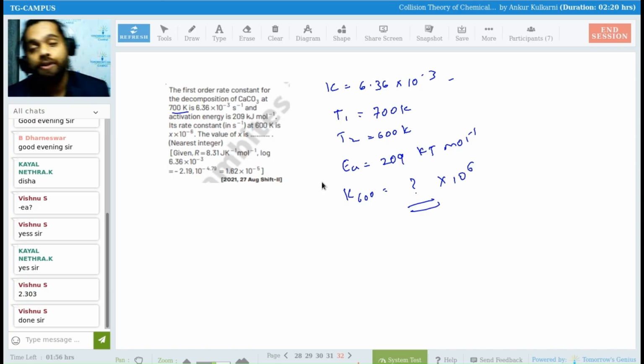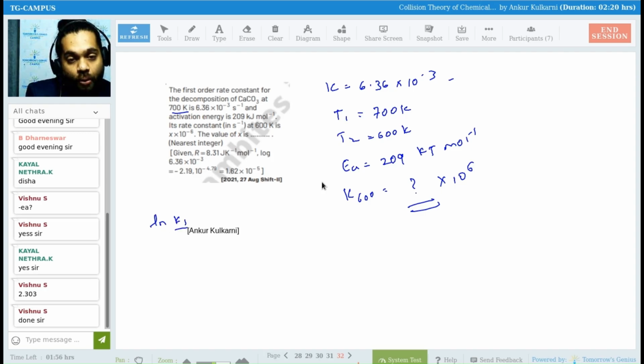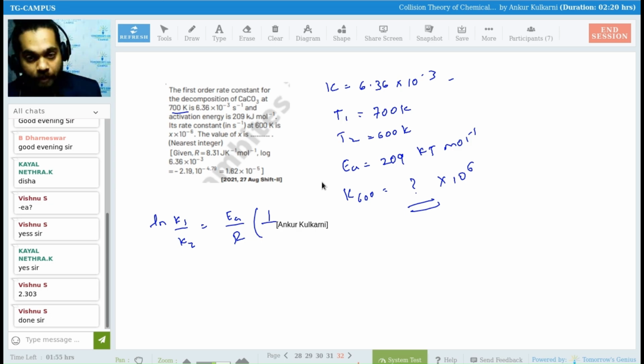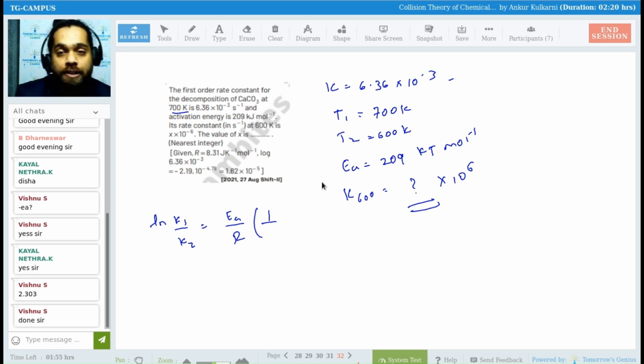What we have over here, we have to take the two equation again. That is ln k1 over k2 is equal to EA by R, the formula that we have done just now, 1 upon T2 minus 1 upon T1.